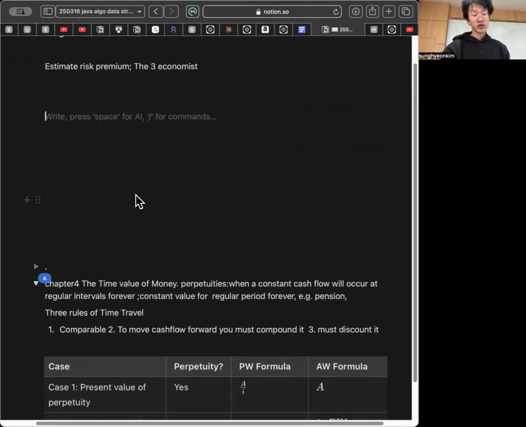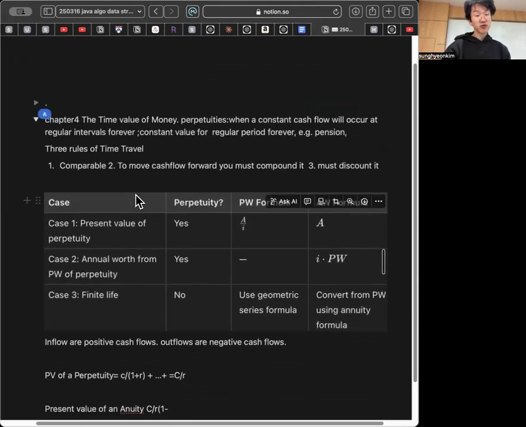Three economists who took the Nobel Prize researched this risk premium. And Chapter 4 was about the time value of money, especially perpetuities, which is when a constant cash flow occurs at regular intervals forever.